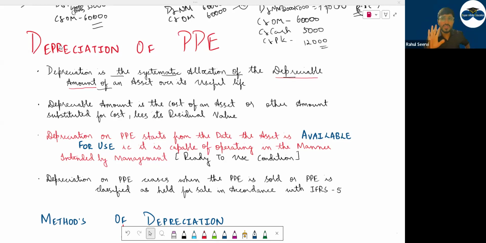I say that I will use this laptop for 10 years. Can I say that out of the 10,000, every year 2,000 I will allocate? Saying that 2,000 expense, first year 2,000 expense, second year, third year, fourth year, fifth year. Is this clear? How do we do systematic allocation? Any doubts in this?